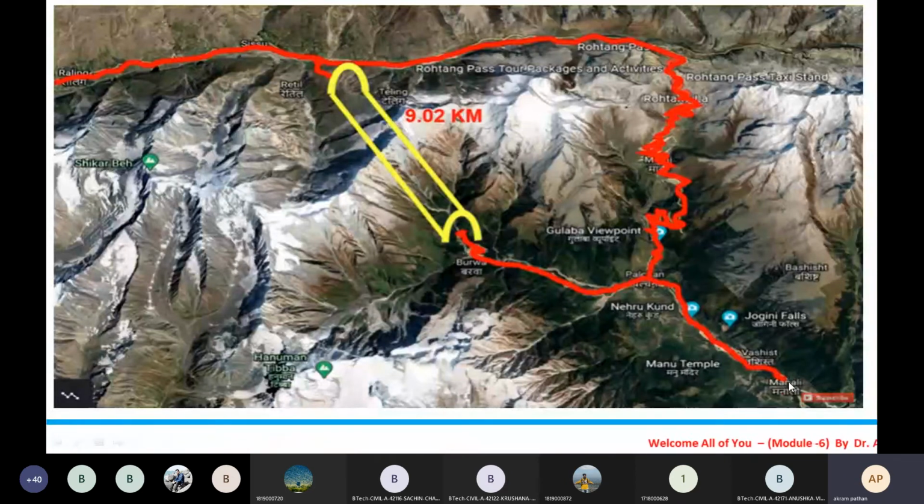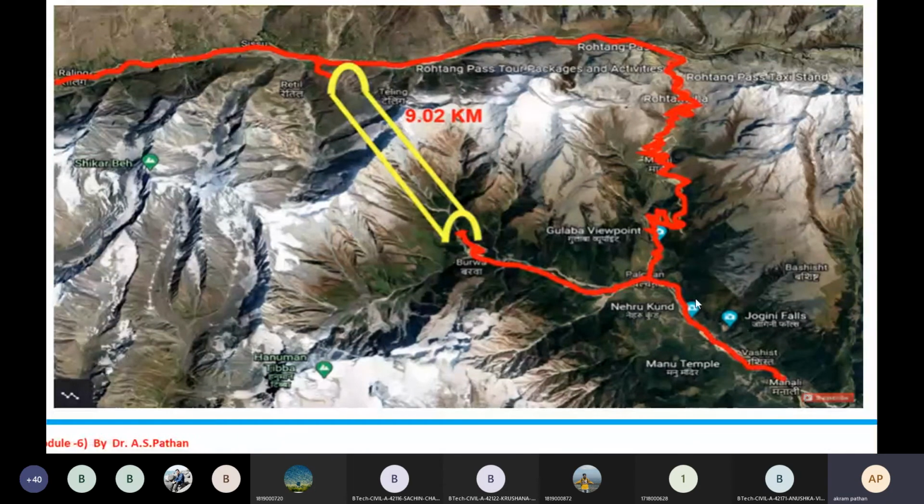To come from Manali to Leh or Ladakh, we have to cross the Pir Panjal mountain range. So in between is the Pir Panjal mountain range. Now this is a tourism place in India, and if you want to travel from here, it will ultimately take 555 kilometers, a huge distance to travel from Manali to Leh or Ladakh.